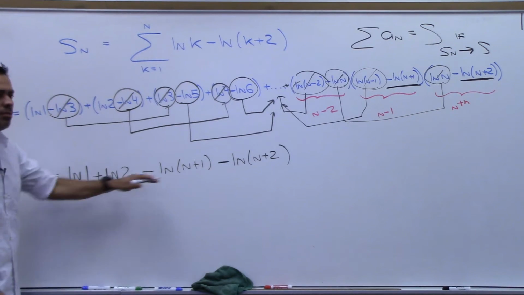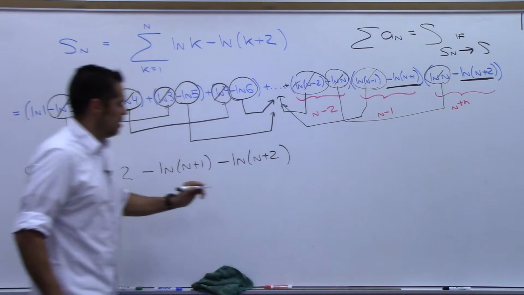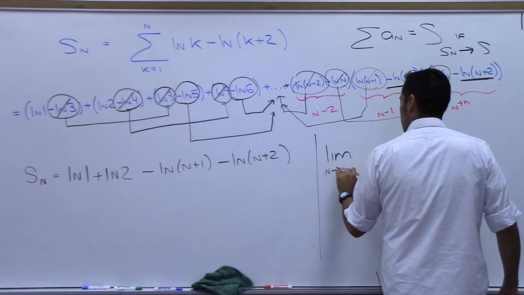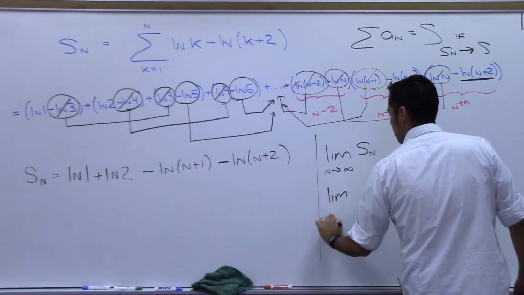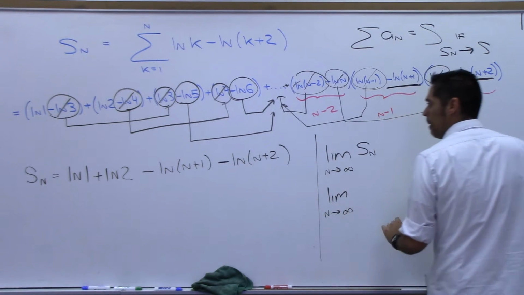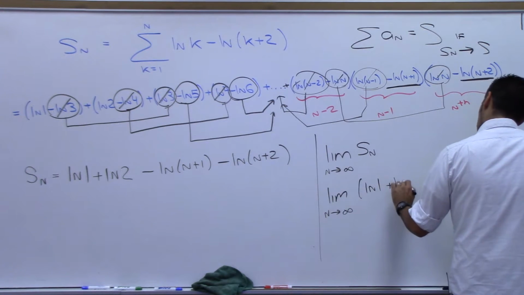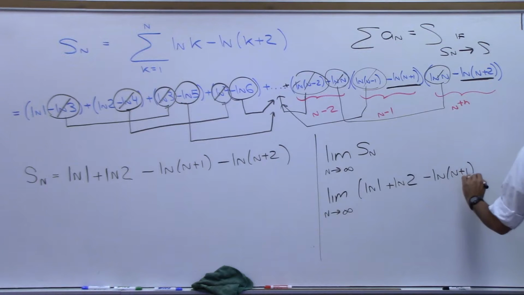What does this go to if I let n go to infinity? That's the next step. I take the limit as n goes to infinity of S sub n, which means I'm doing the limit as n goes to infinity of natural log 1 plus natural log 2 minus natural log of n plus 1 minus natural log of n plus 2, right?